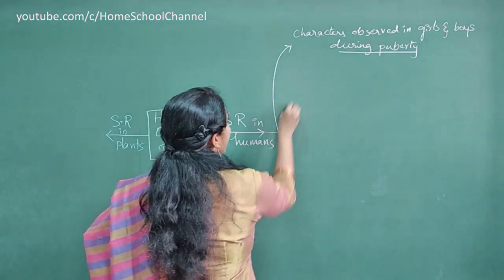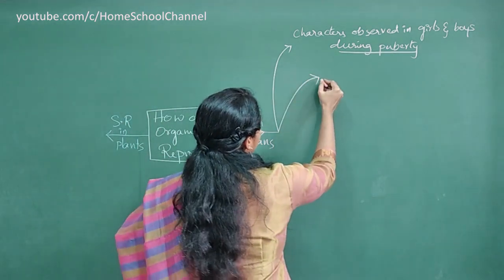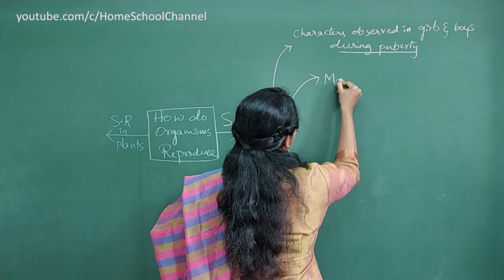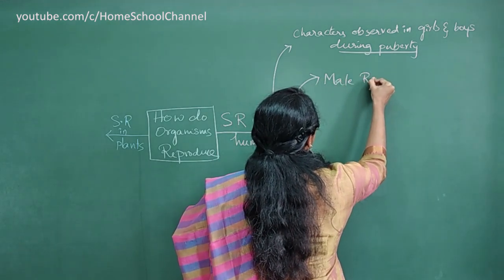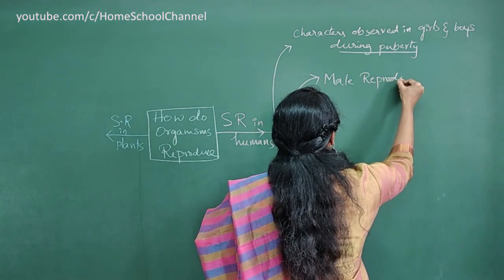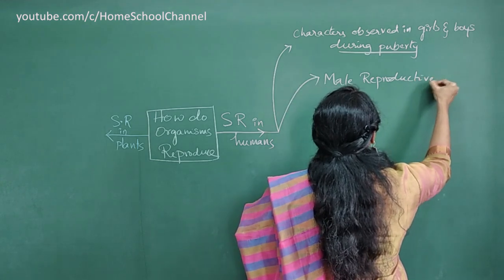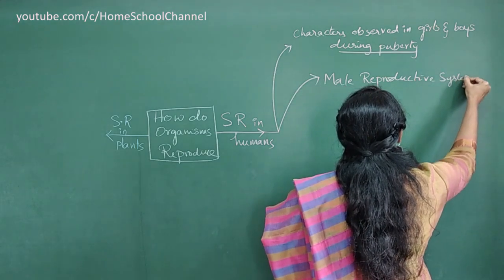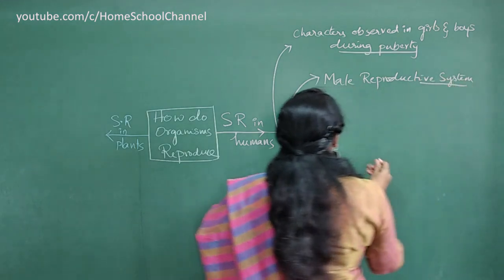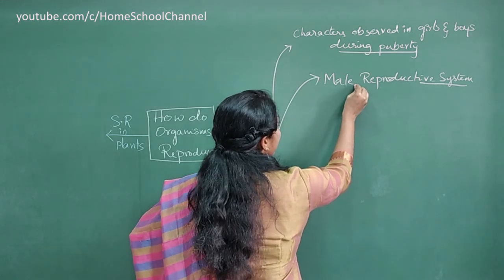The next one is the male reproductive system. Here the male reproductive system diagram is important, and there are various parts involved.